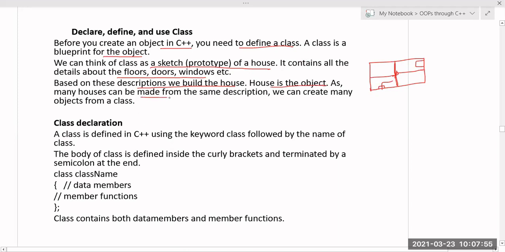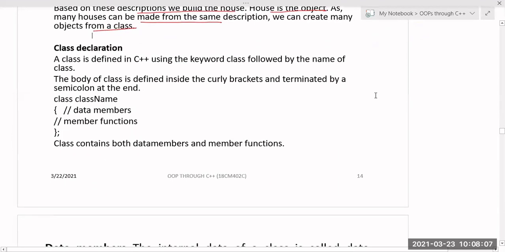As many houses can be made from the same description, we can create many objects from the class. In the same manner, the class is a blueprint for the creation of objects. Based on that blueprint or prototype I can create any number of objects. So what is the declaration for the class?